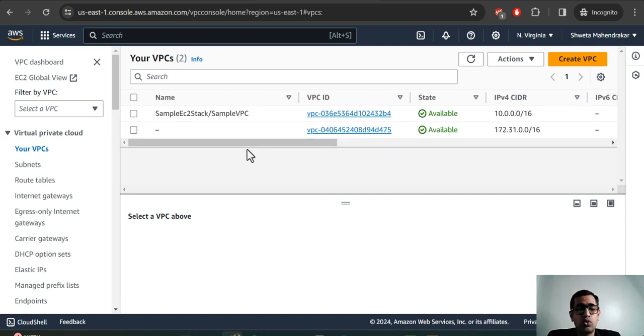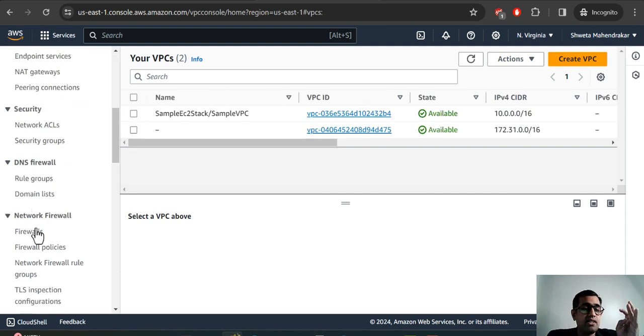So it creates the VPCs, the security groups, the IAM role, and it has created the EC2 instance. Now what if I want to destroy all of them?